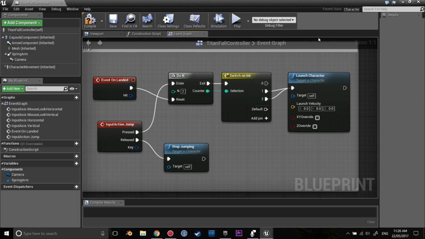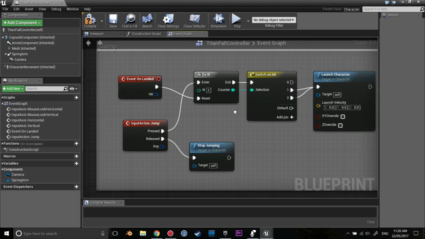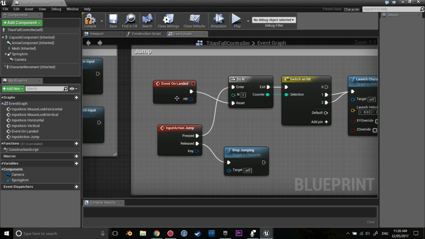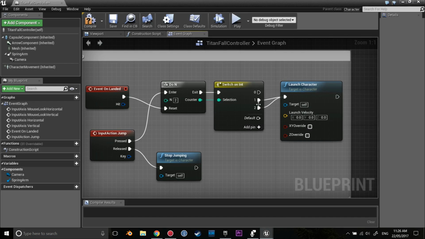That is the normal jump once. When you press space again, it's going to go into the double jump, which is the 2 pin here, which is the second switch. Once it hits 2, it can no longer go further forward than the number 2, so it will only be able to reset once you hit the ground. Once it's reset, then you can jump and double jump again.